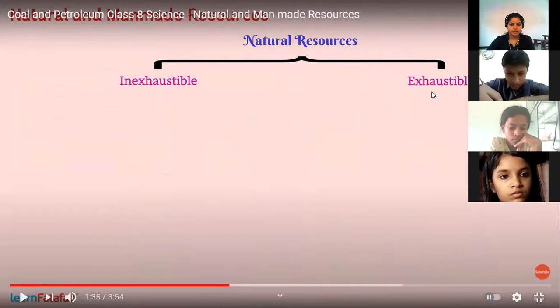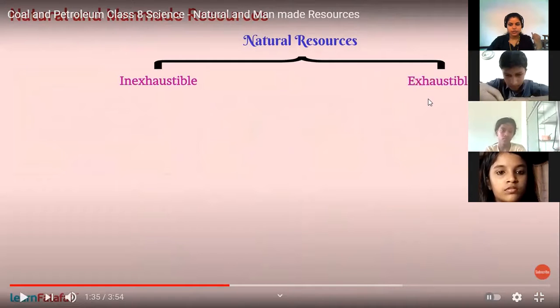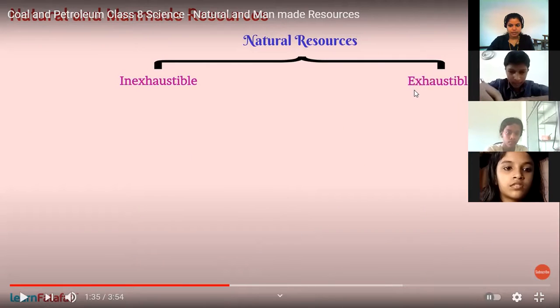So we are discussing coal. We say that fossil fuels are natural resources, and from these we get coal, coke, like that, and it is an exhaustible natural resource, isn't it? What do you mean by exhaustible? It is present in limited amount. Okay. And an inexhaustible natural resource, like air and sunlight, is unlimited.